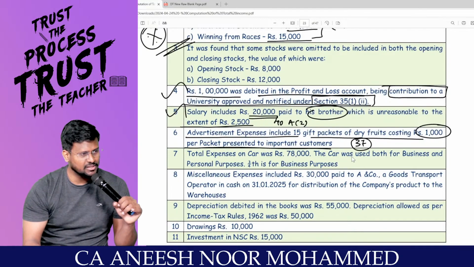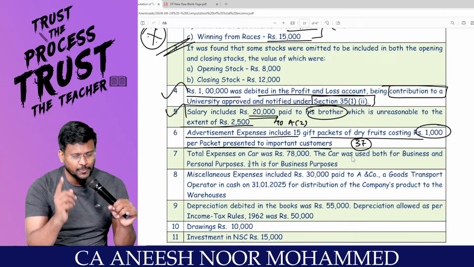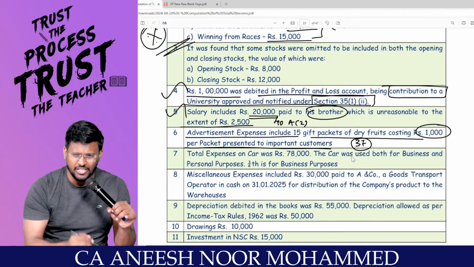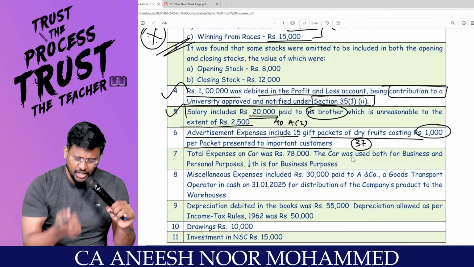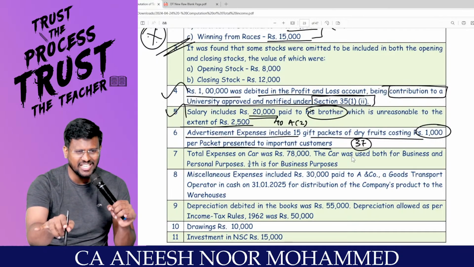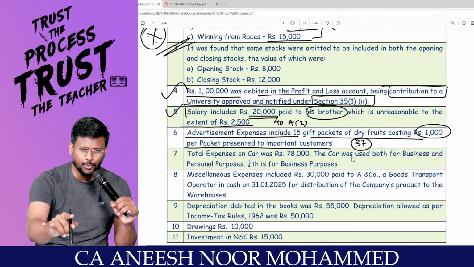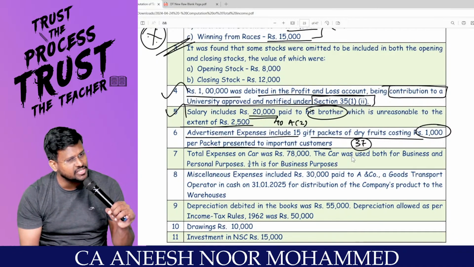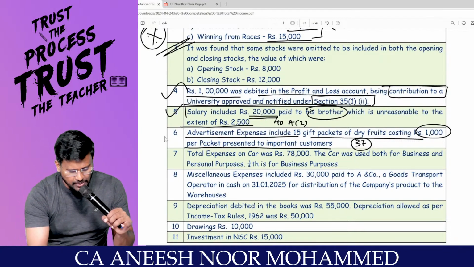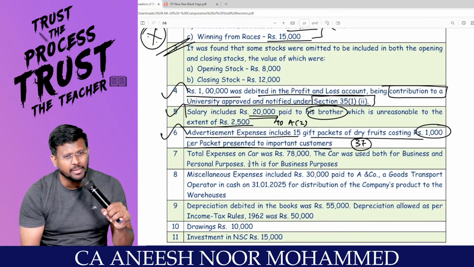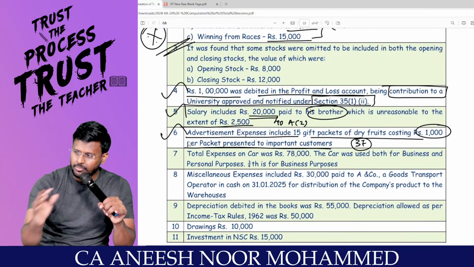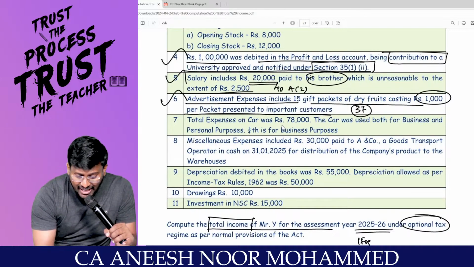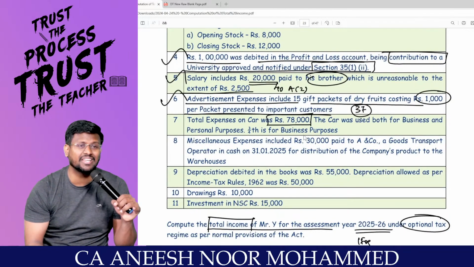General expenses. Yes, sir. If an expenditure is not covered between 30 to 36, which is not a personal expenditure, which is not a capital expenditure, if it is a revenue expenditure, if it is not a CSR activity, if it is not prohibited by law, if it is not infraction of law, that expenditure can be claimed as a business expenditure. Since it satisfies all the conditions, this can be claimed as a deduction. Hence, no adjustment is required. Just park it under the working note. Right, sir?